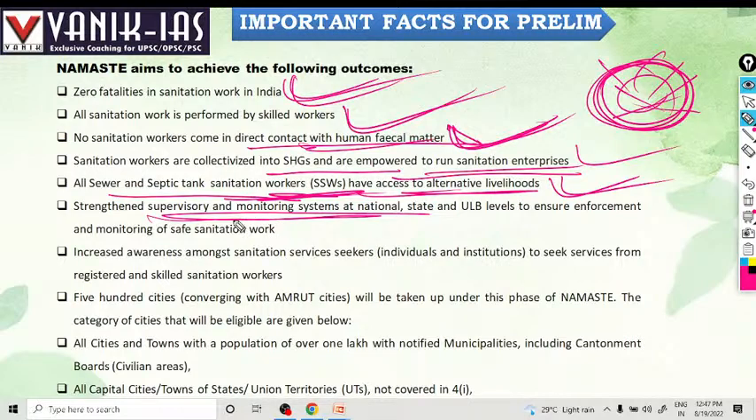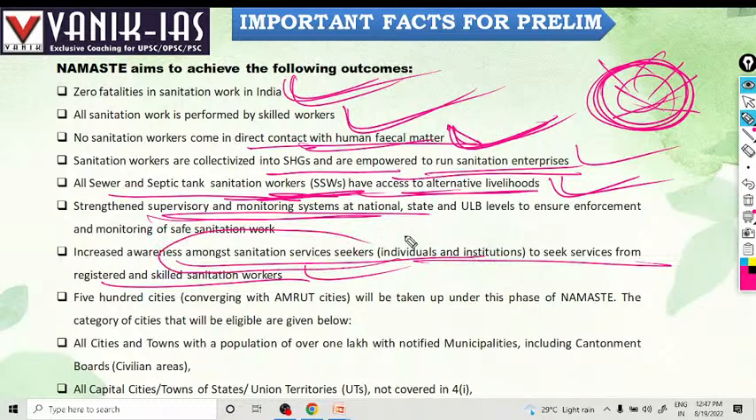Increase awareness among sanitation service seekers, I mean the public, individuals and institutions who seek sanitation services. They should seek service from registered and skilled sanitation workers. Right? They should not bring unskilled sanitation workers, because there are chances that they will die inside the septic tank. Many times they die. That is the reason, when they are unskilled.